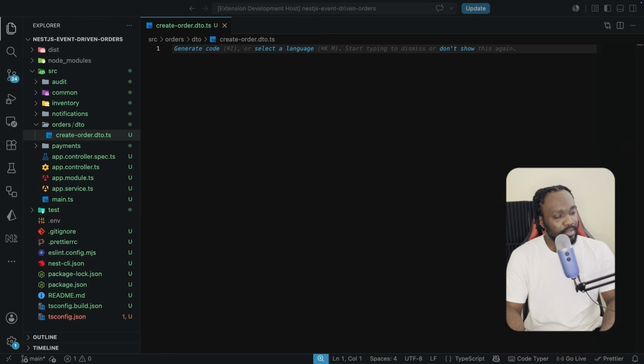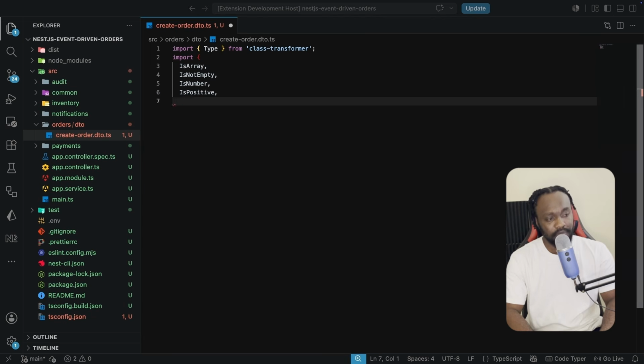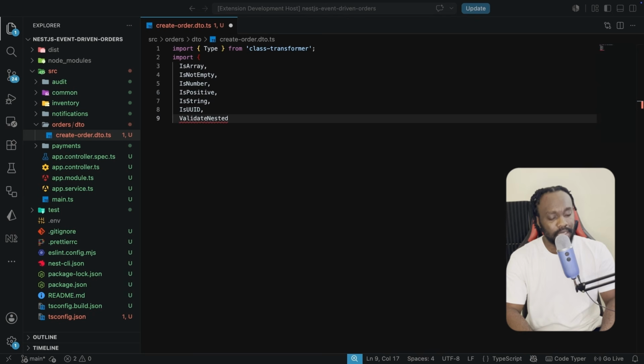In here, we're going to start by bringing in the different imports that we need. We're going to be importing type. Type is going to come from class transformer. We are also going to be importing is array. So all of these from class validator: is not empty, is number. We also need is positive, is string, is UUID, and also validate nested, so that we can validate nested objects here, which we'll see in a moment.